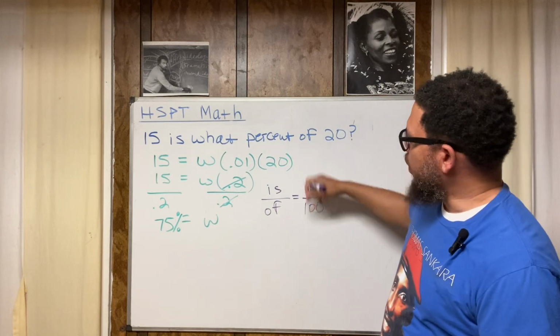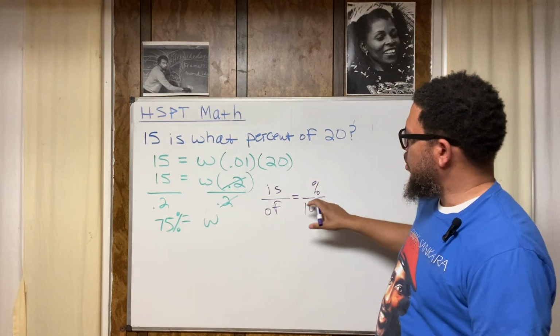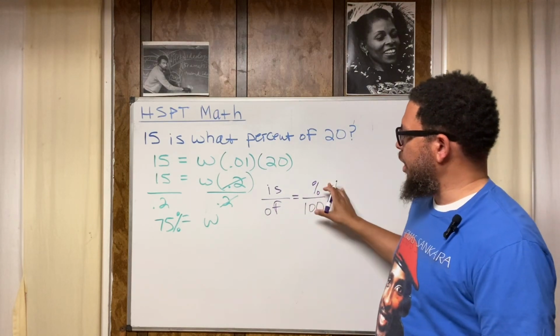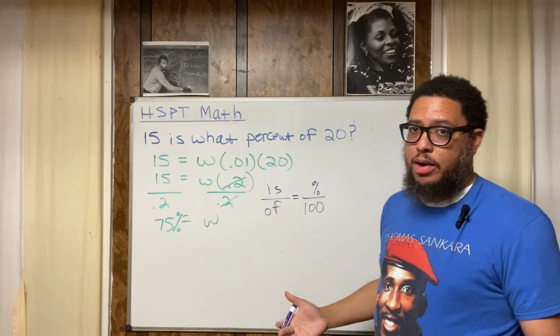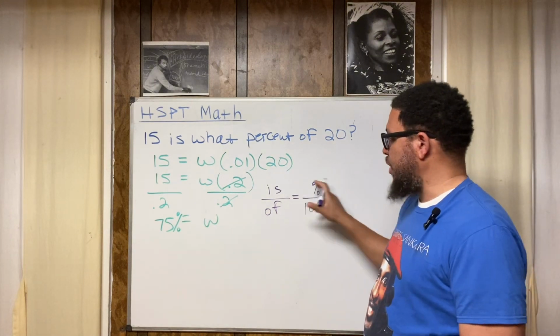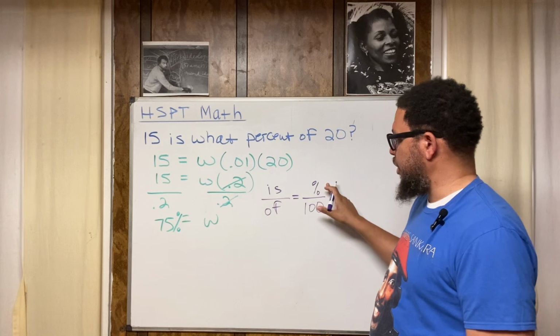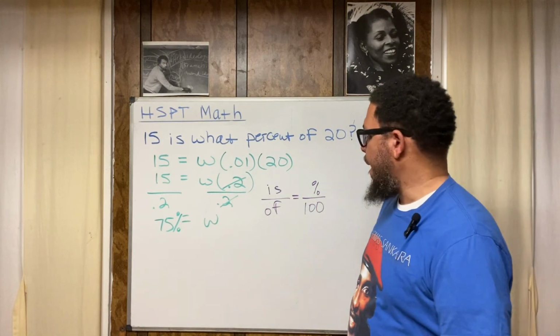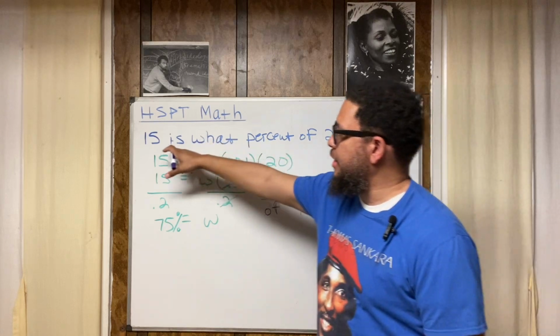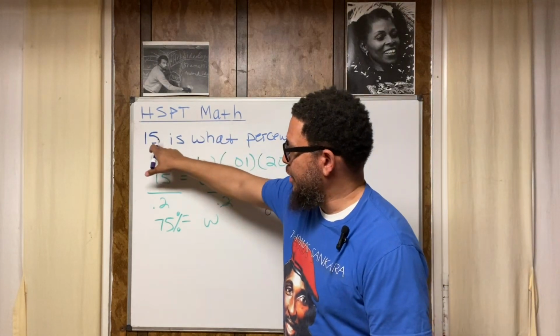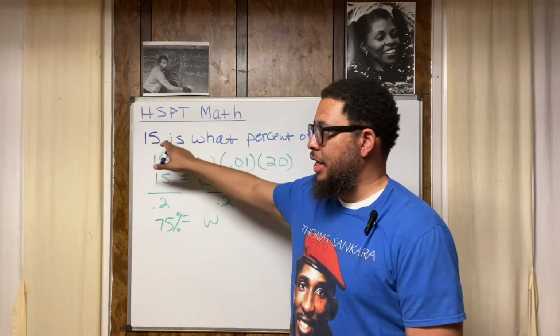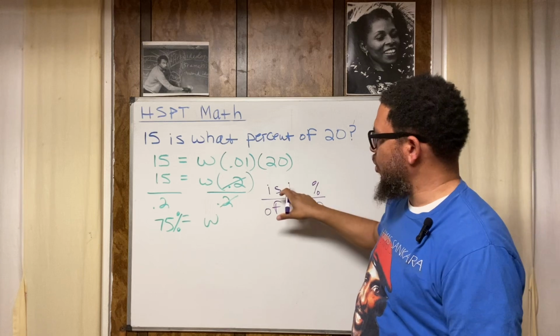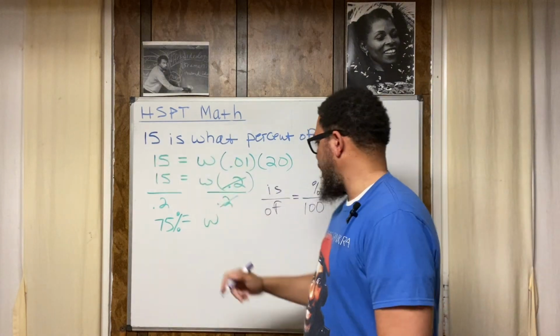So now we got to replace 2 of these numbers and leave 1 unknown, because that's what we're trying to figure out. If we knew all 3 values, is, of, and the percentage, we wouldn't have nothing to solve for. So let's go back to the question. It says 15 is. So therefore, we replace the word is with the number 15.